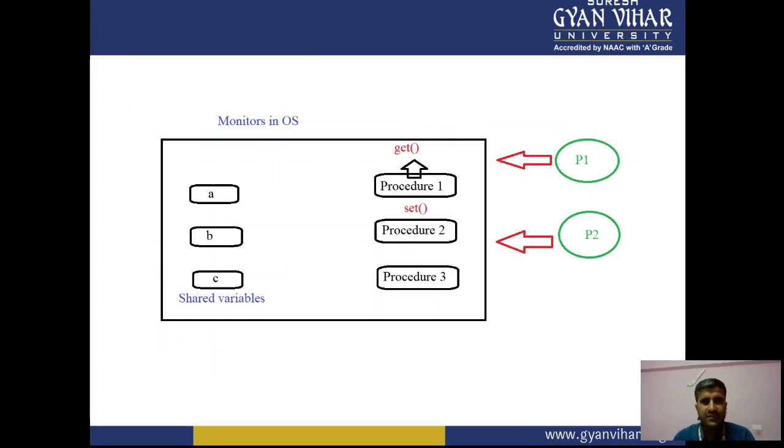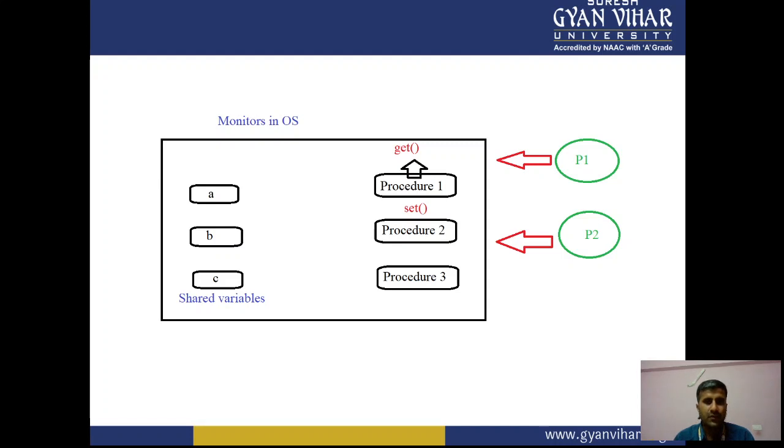So here you see in this graph, suppose P1 wants to enter the critical section. In this rectangle you find the monitor. In this monitor we have defined shared variables like integer a, integer b, and integer c. Suppose integer a is equal to 20.